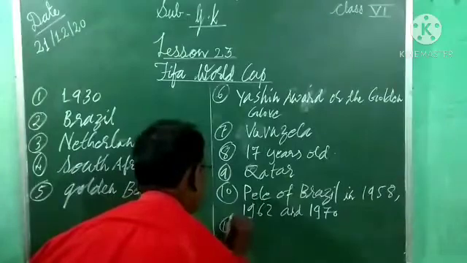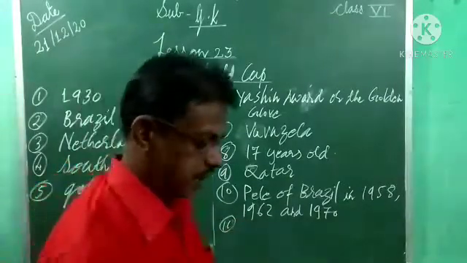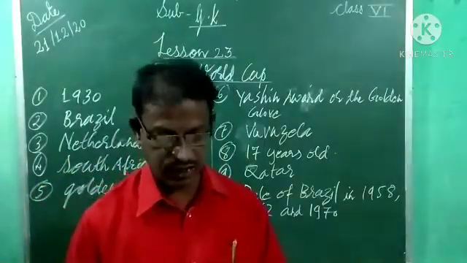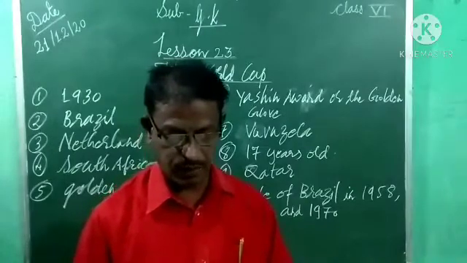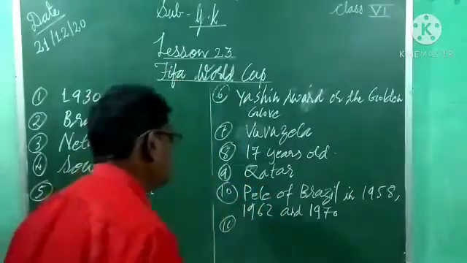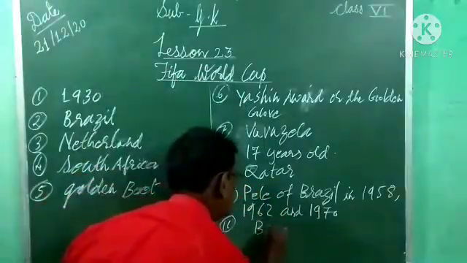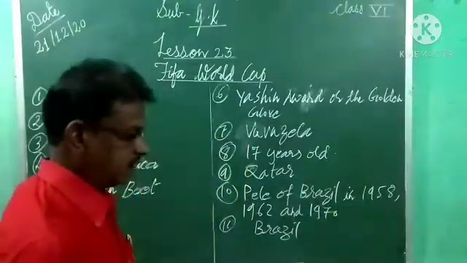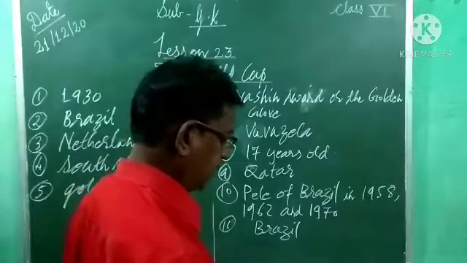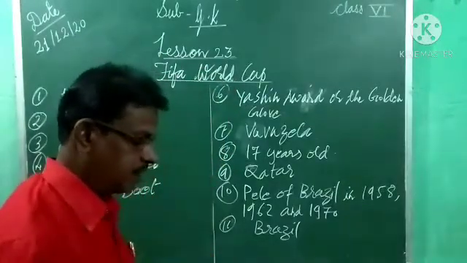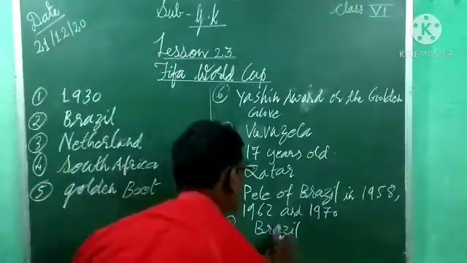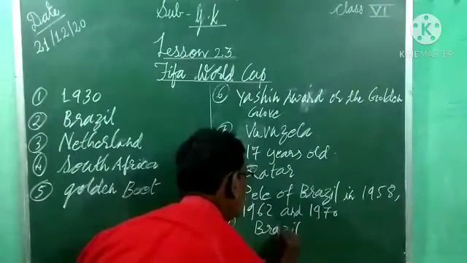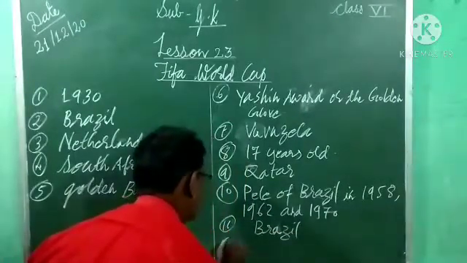11th question. Now look at what is given. Which country hosted the 2040 FIFA World Cup? What is that country name? Brazil. Okay, B-R-A-Z-I-L. And last one.